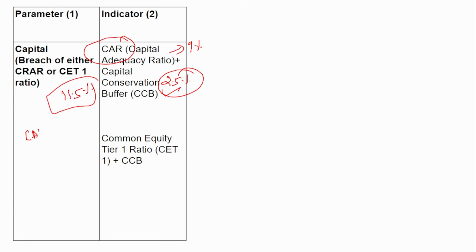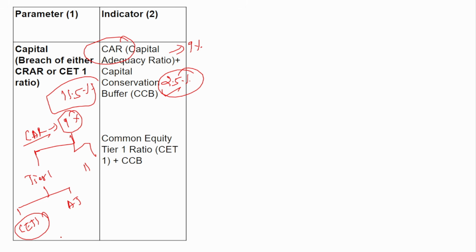And among the capital adequacy ratio of 9%, you know the capital adequacy ratio consists of 2 components. One is tier 1 and next is tier 2. Under tier 1 also there are 2 more components. One is common equity tier 1 and additional tier 1. So here, if you see, 9% is for capital adequacy ratio, right? Common equity tier 1, how much should they maintain? They have to maintain 5.5%. Common equity tier 1 should be at least 5.5%. So here 5.5% plus the CCB 2.5%, which comes to 8%. Okay, this has to be maintained.